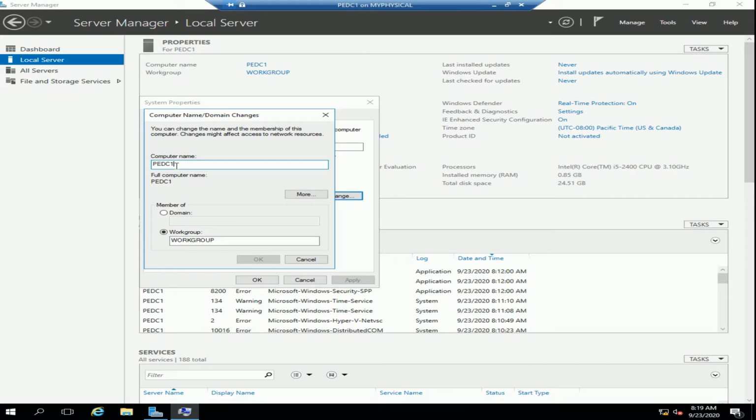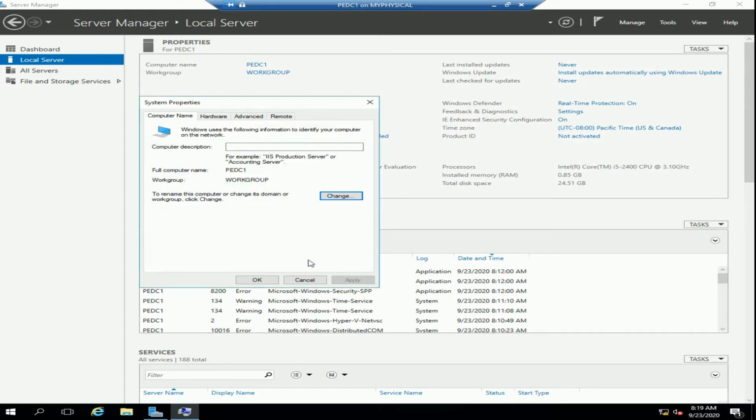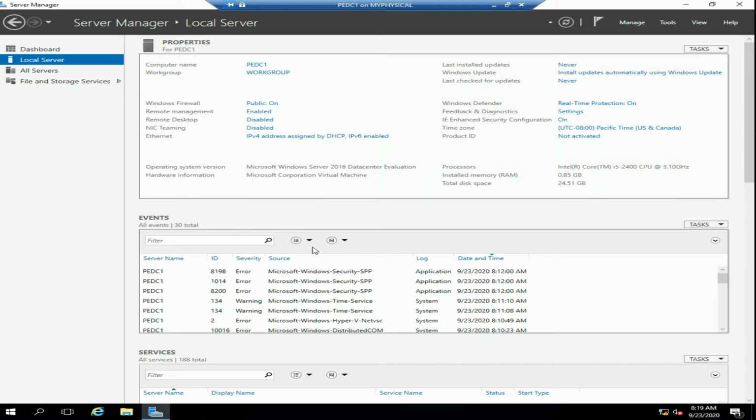So I have changed my name already, and I have PEDC1, and you can see it is still on Workgroup. It's okay. The machine will restart, and then you'll be back to this side. When you get here, let's configure the IP address.